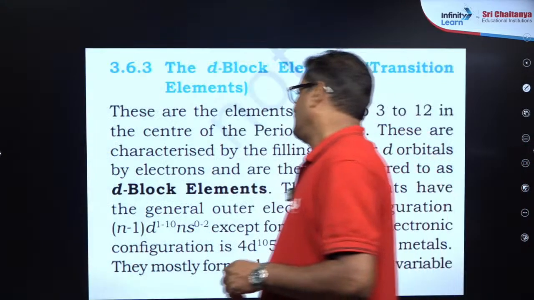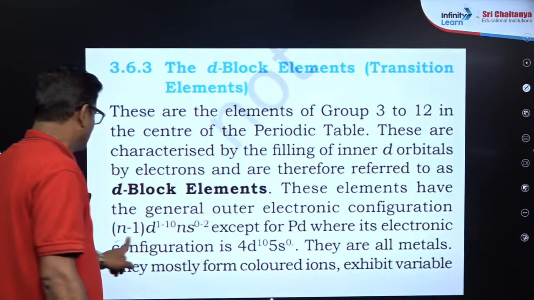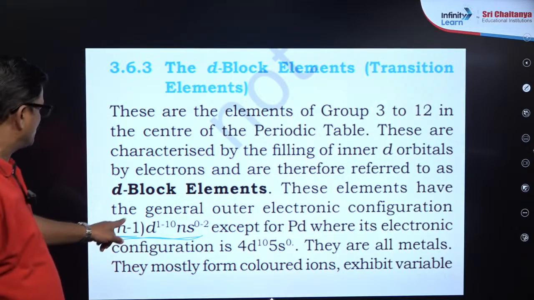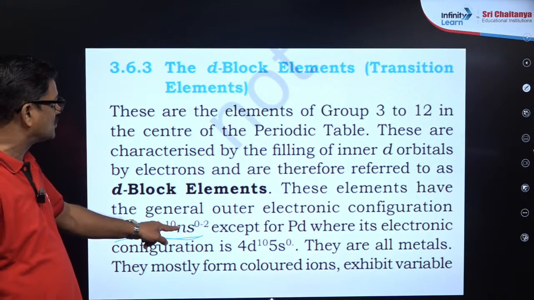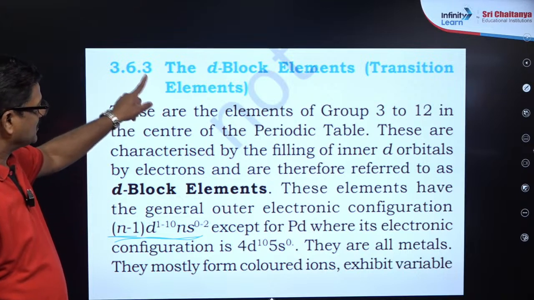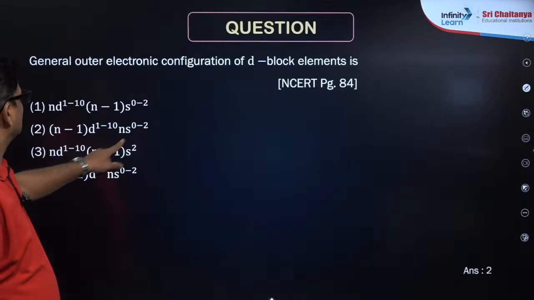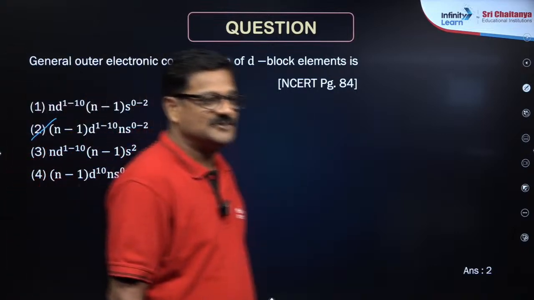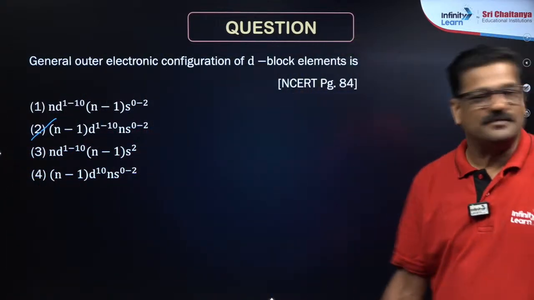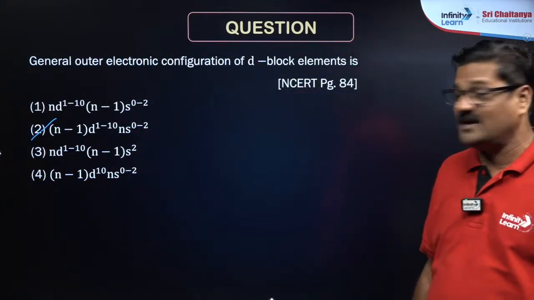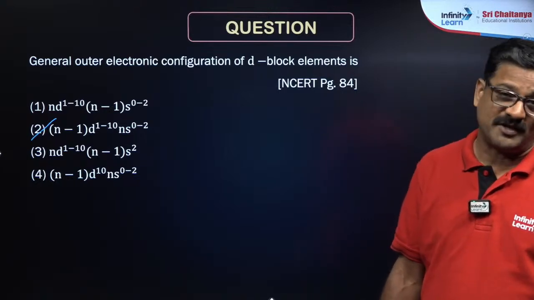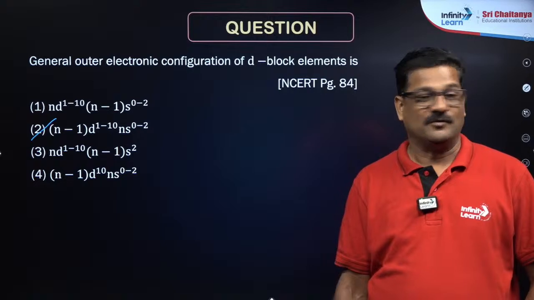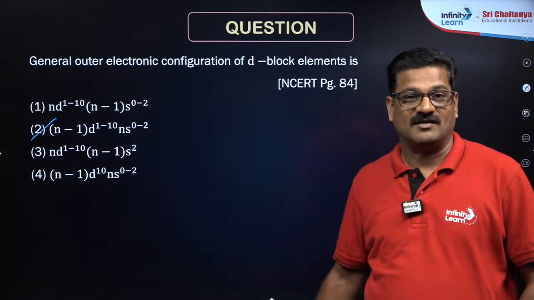If you see, its electronic configuration is given as n-1 d 1 to 10, ns 0 to 2 for the d block and transition elements, so we can go with option 2. Every day, if you like it, in the same way we will be doing questions from inorganic chemistry from NCERT. If you want me to take biology classes like that, I will take it.